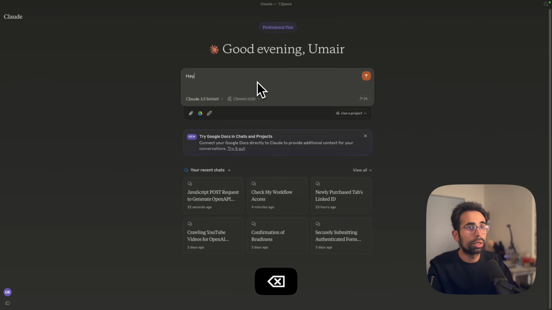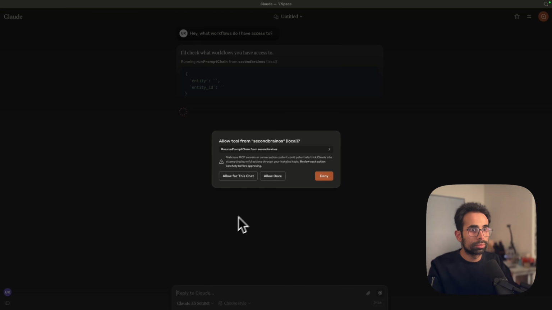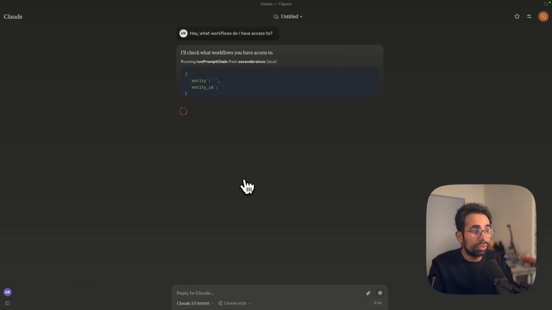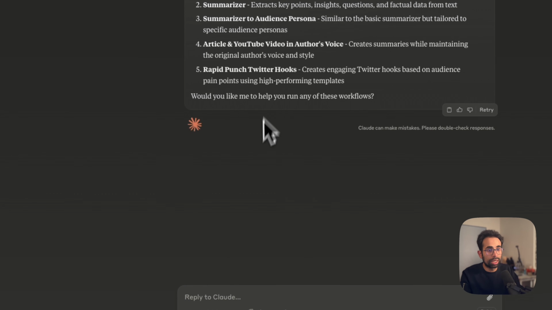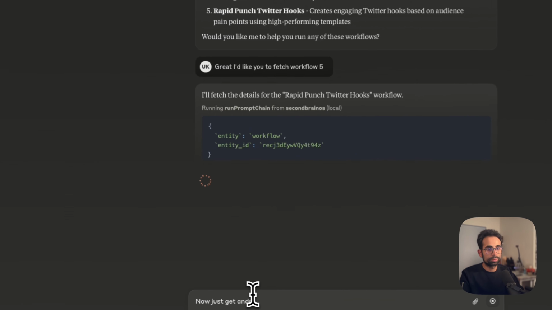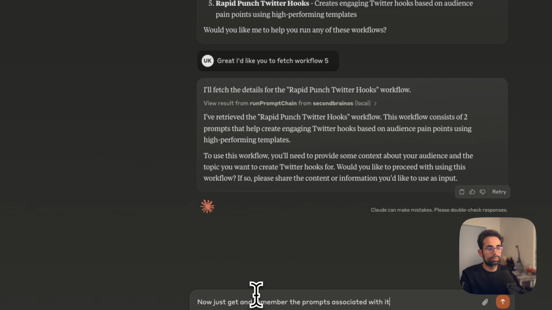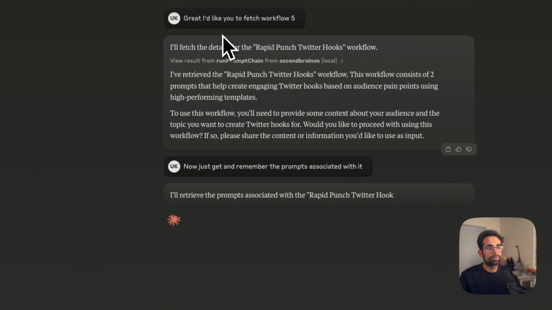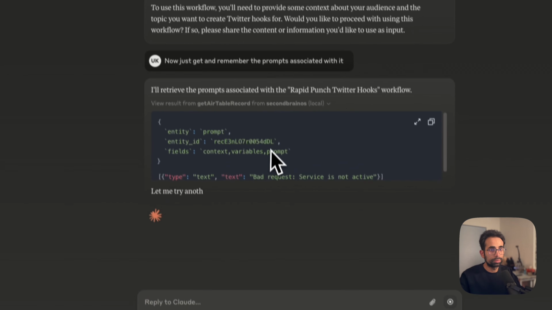So I'm going to say, hey, what workflows do I have access to? I didn't even have to tell it which action to call. It knows intuitively. That's how good this model is. Now I'm going to ask it to get the prompts.